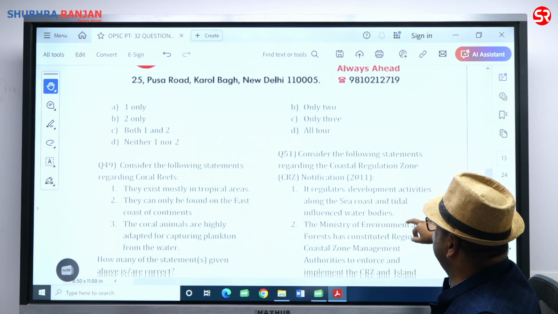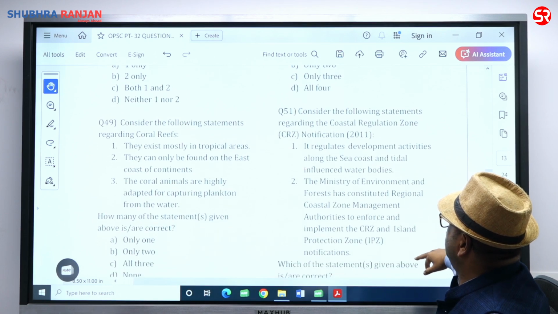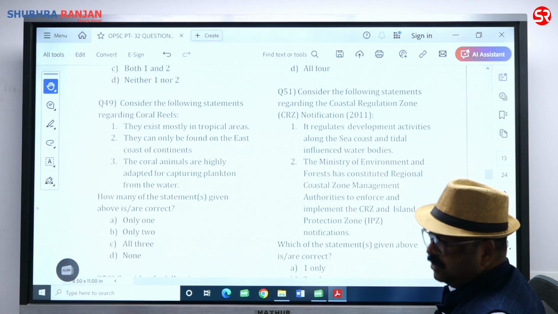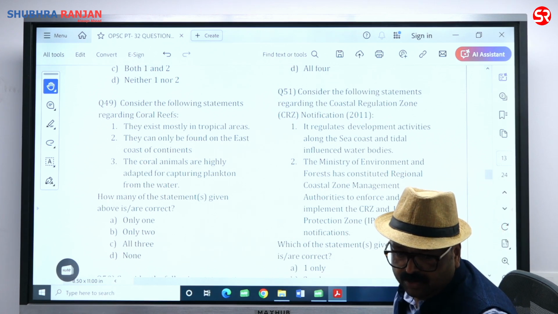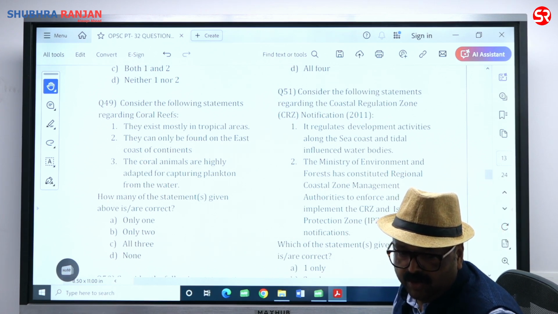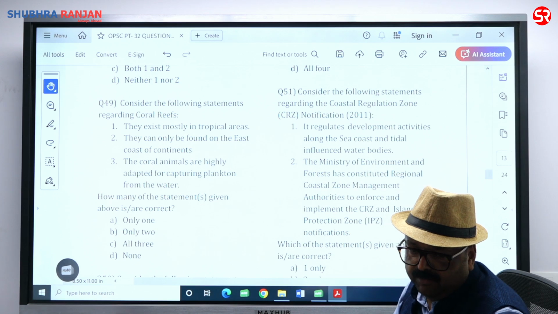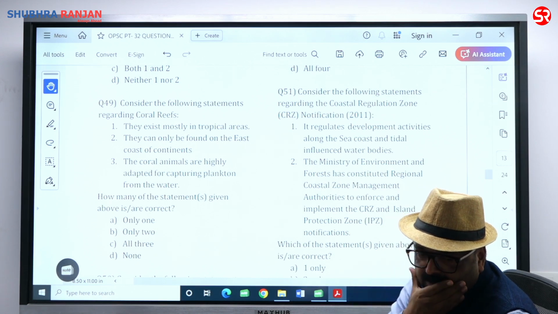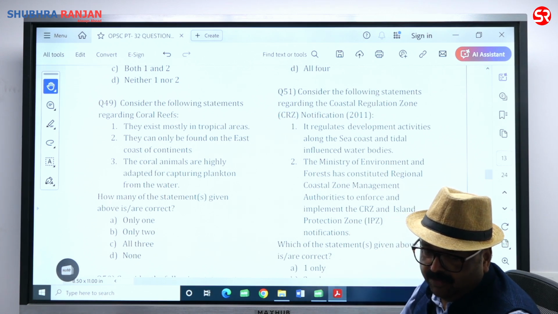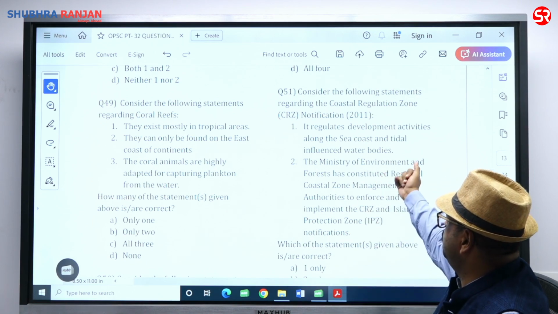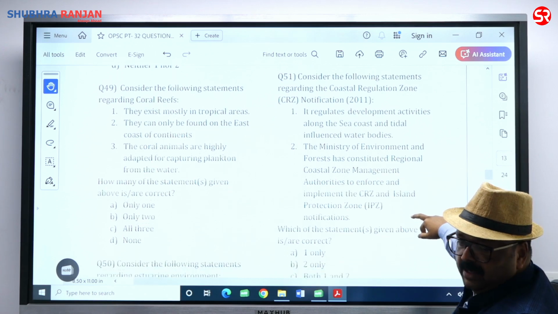Consider the following statements regarding the Coastal Regulation Zone notification. Coastal Regulation Zone notification regulates developmental activity along the sea coast and tidal influenced water bodies. That is right, you include backwaters and everything.